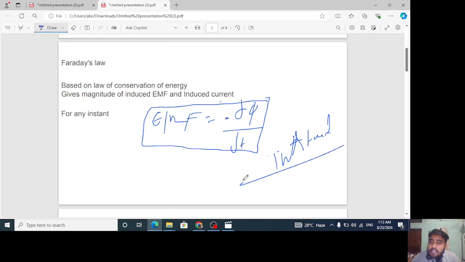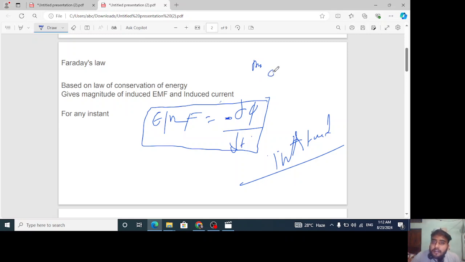The EMF induced at any instant is given by minus d phi by dt, where phi is the magnetic flux, and dt is the change in time. So overall it is the rate of change of magnetic flux.